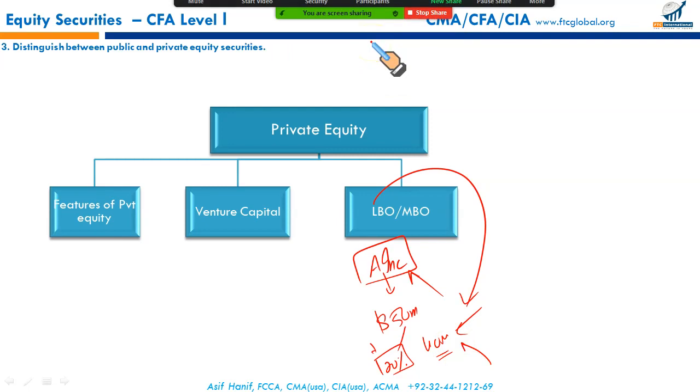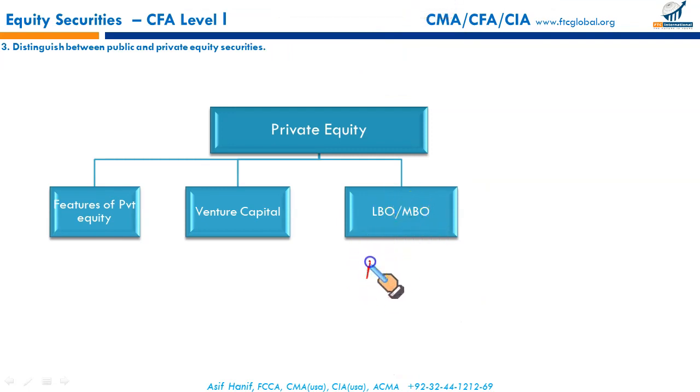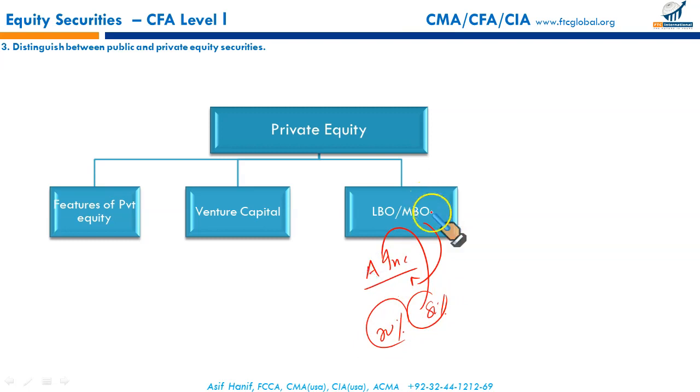But if the same thing happens when the existing management of A Incorporated does this, they use 20% of their savings and they borrow 80% from different sources, and they buy the business they were employed with. They buy their own company. The managers gain sufficient funds, and they use this money to buy the business they were working in. This is called a management buyout.